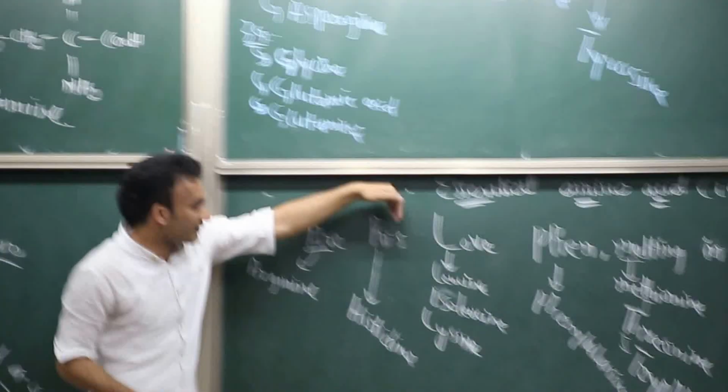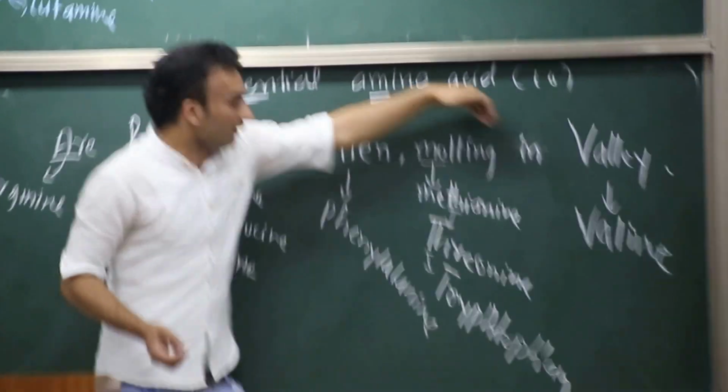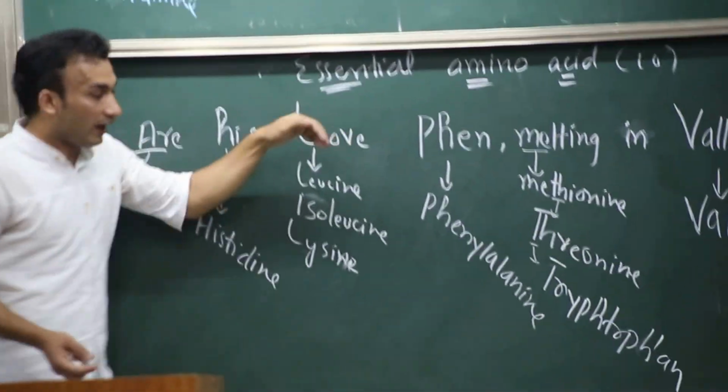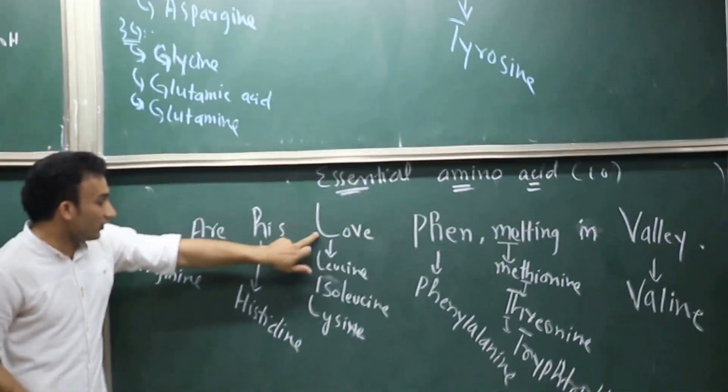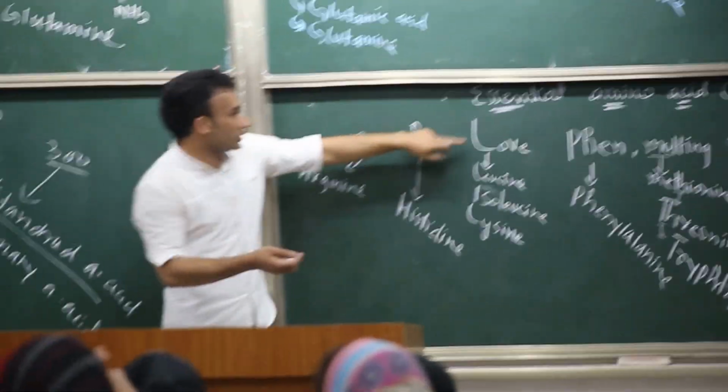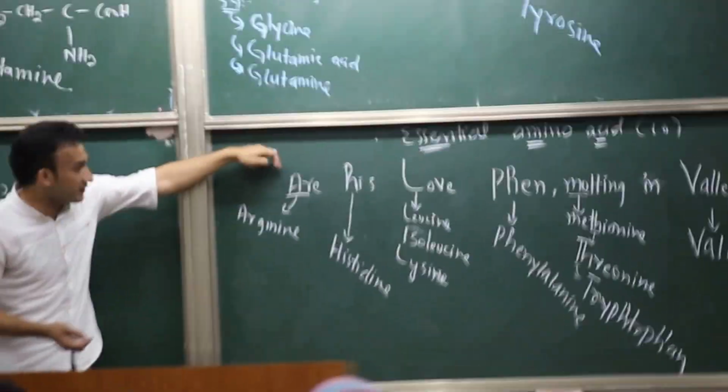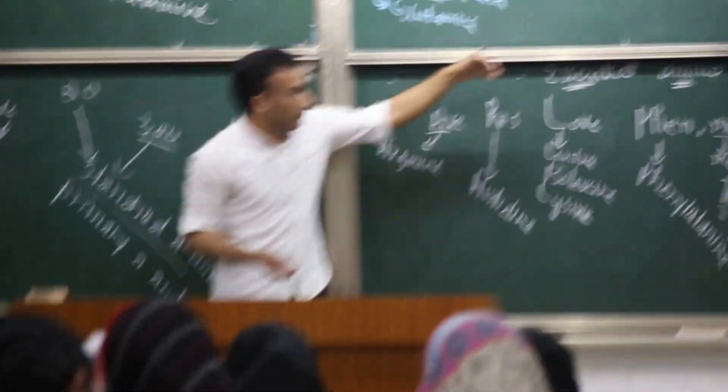How do you remember them? Just remember: R is love, PIN, melting, invariant. So love is the important thing. It is important, and you will need it from another source. That's why it is called essential: we need it from the diet. So R is love, PIN, R is love and PIN, melting, invariant.